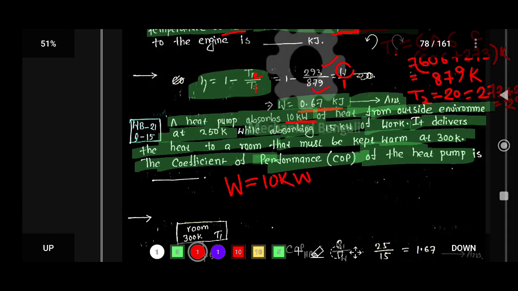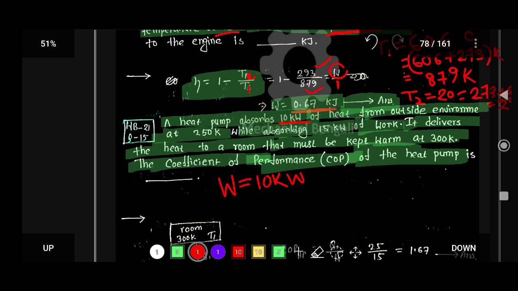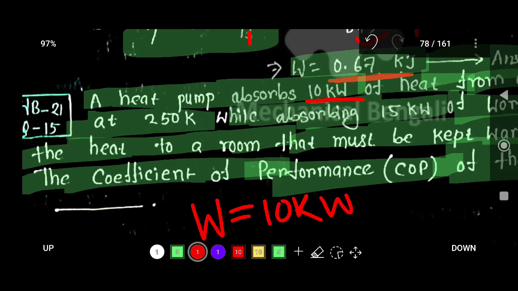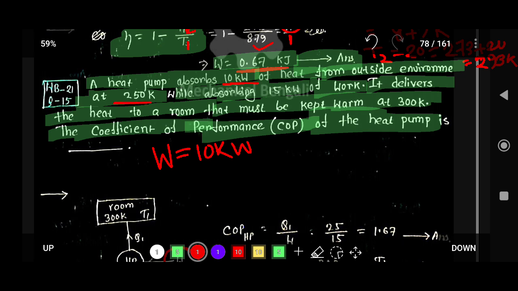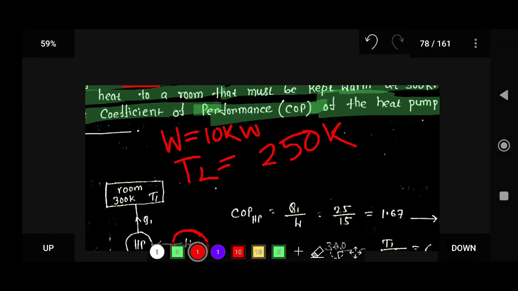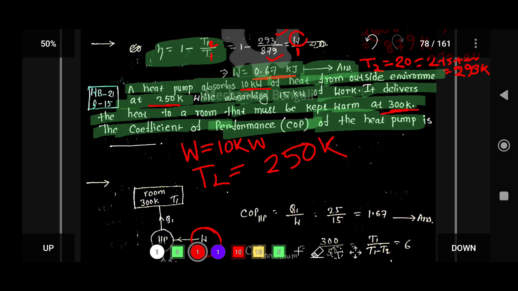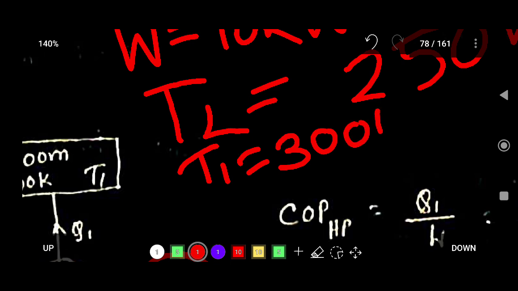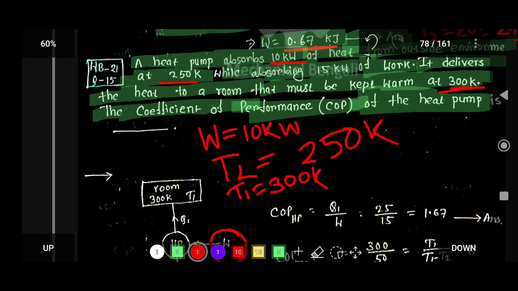Okay. Now, heat from the outside environment at, so here the T2 temperature is given, T2 is basically 250 Kelvin, and T1, the higher temperature, this is basically 300 Kelvin, and while absorbing 15 kilowatt of work.